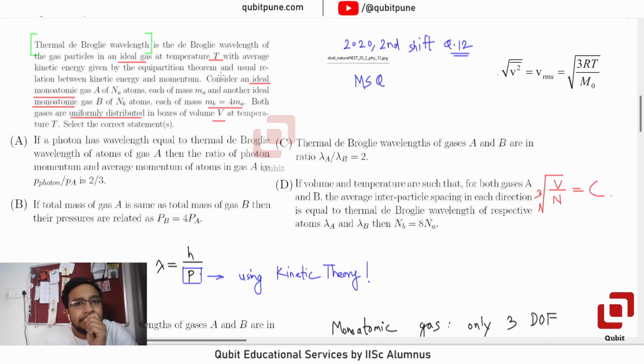Can we consider that? No, we can't say that, right? It's just that thermal equilibrium at temperature capital T. What can we then do?